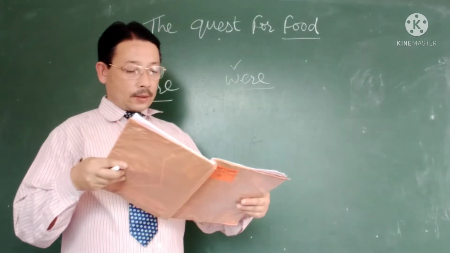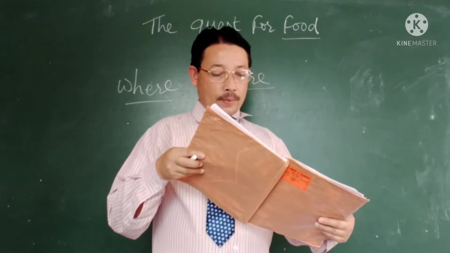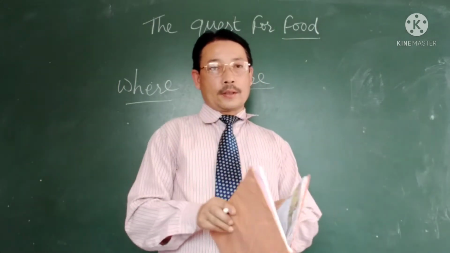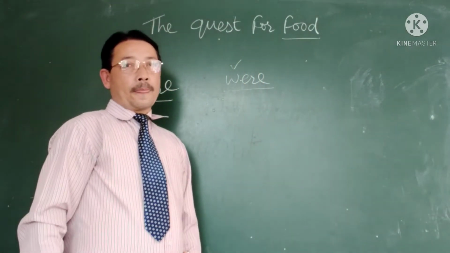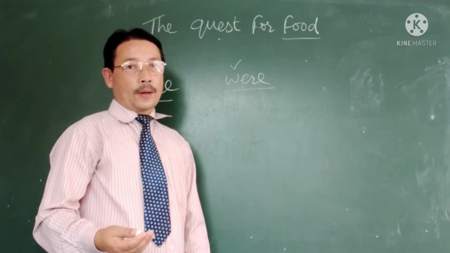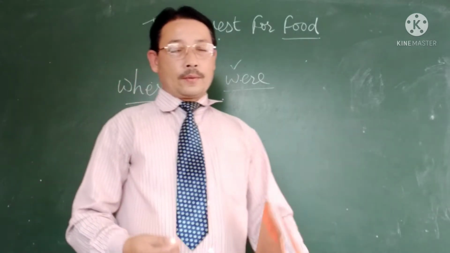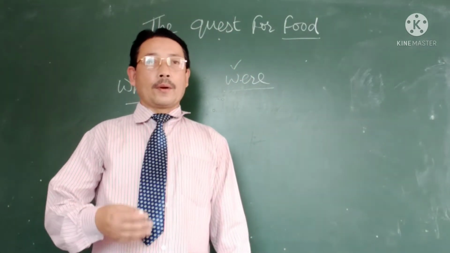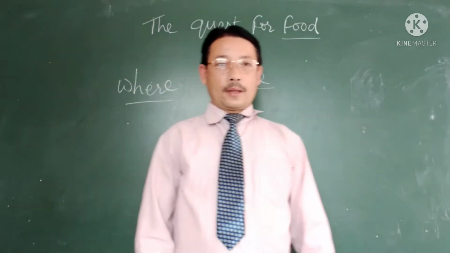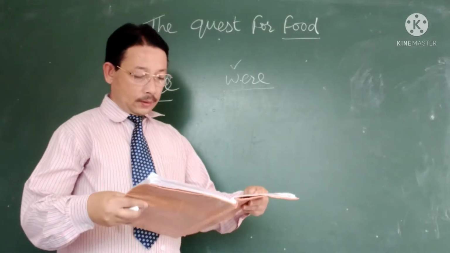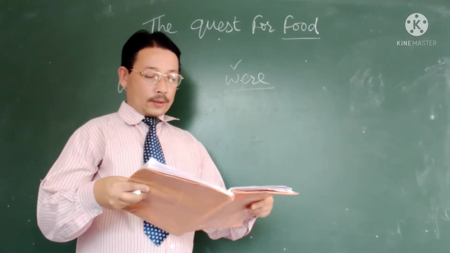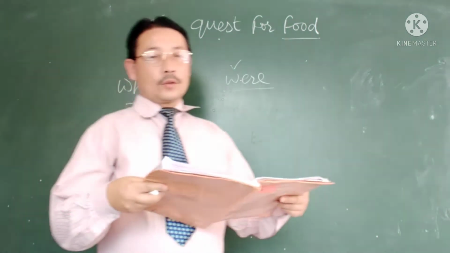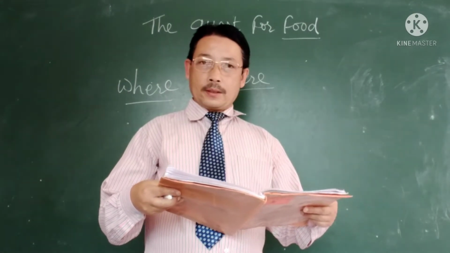What I needed most was something to replace the bread and flour. My reserves on the ship were fast depleting and I needed cereals to sustain. Now another problem was his supplies, whatever food he has preserved, that was depleting, means finishing very quickly, okay? And he wanted to have something in place of that, okay? Because whatever reserve he had, that was depleting. Depleting means finishing. So he needs something to sustain, to support his life.